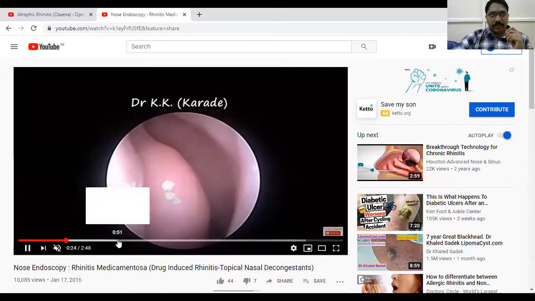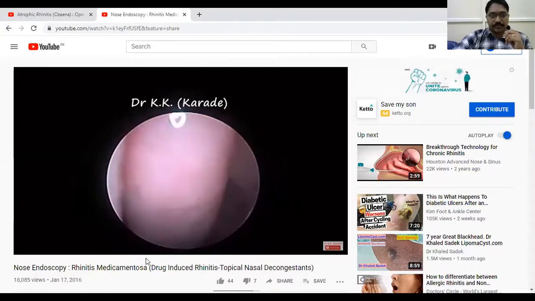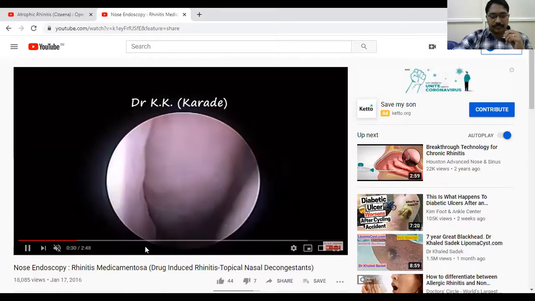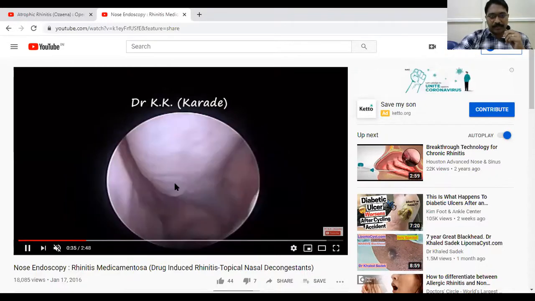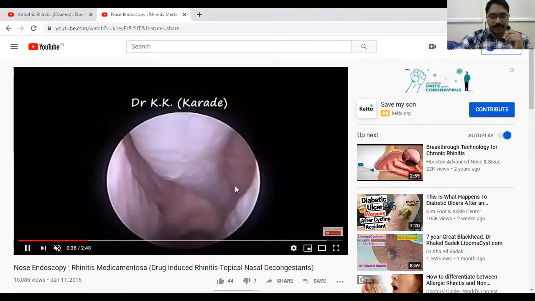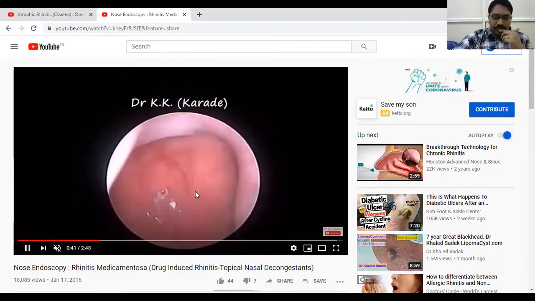See this hypertrophy of turbinates. Hypertrophy of the middle turbinate, posterior part. Let's see the choana, nasopharynx.